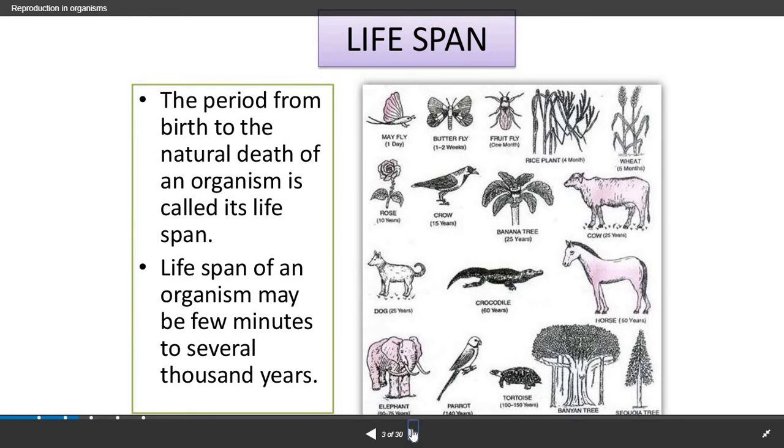Next, we have studied about the lifespan. Now, lifespan in simple terms can be defined as the period from birth to the natural death of an organism. It can differ from organism to organism, and the lifespan may be from a few minutes to several years to thousands of years.